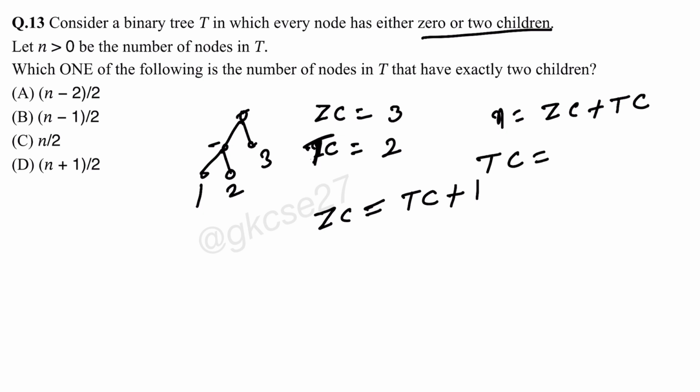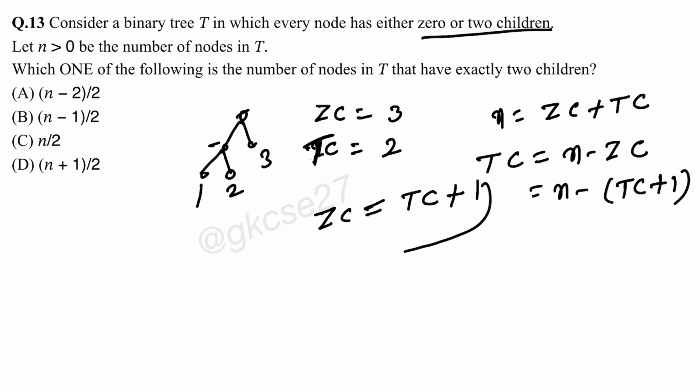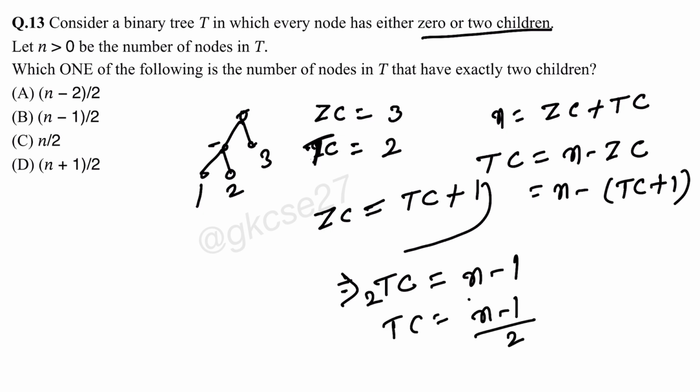So 2 children will be n minus 0 children. What is the value of 0 children here? n minus 2 children plus 1. Just solve this one. 2 children will come on this side, so this will be n minus 1, so 2 children will be (n minus 1) by 2, option B.